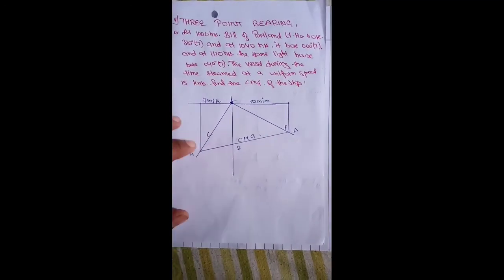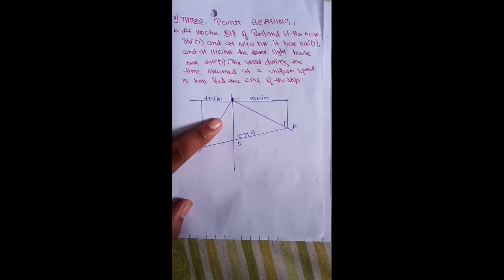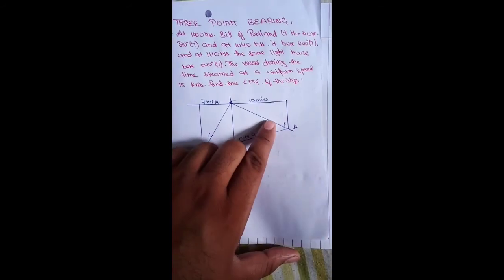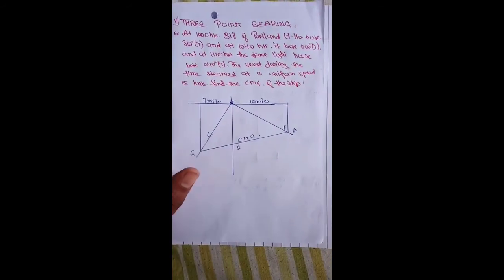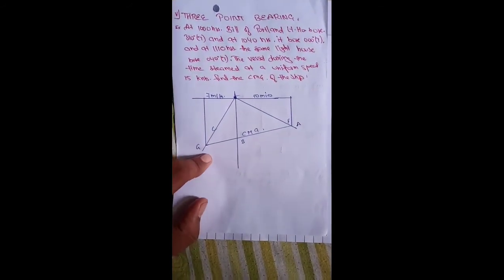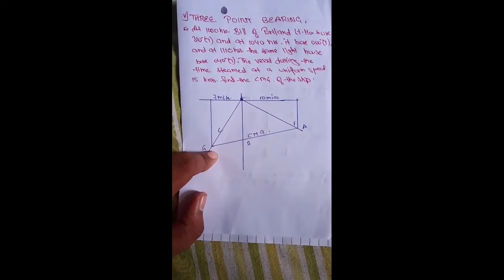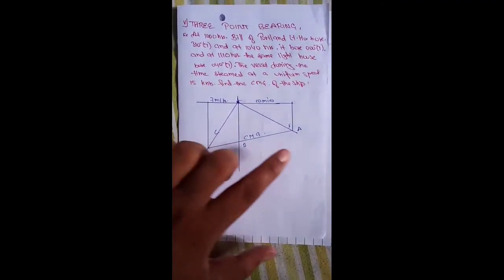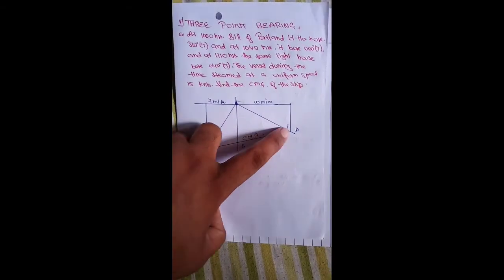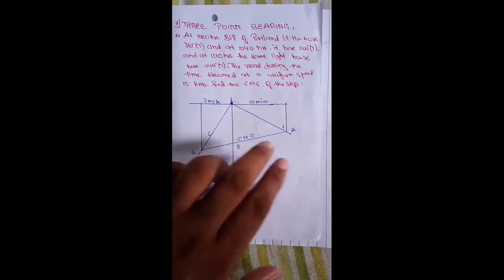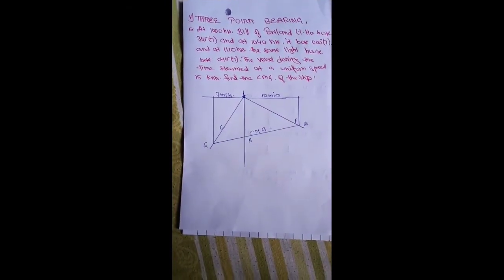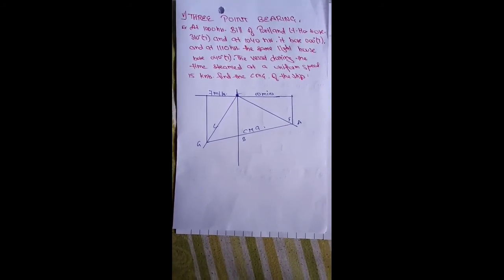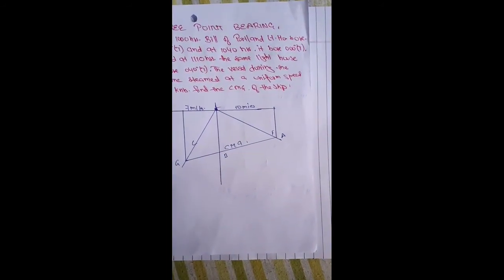Wherever this line cuts these bearing lines, that will be our positions. The position at 1110 will be here. After joining the points G and F, I will get my course made good. So guys, this is very basic and simple, without applying current and leeway.